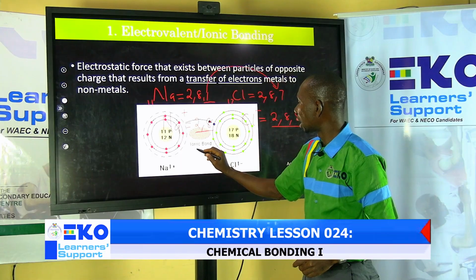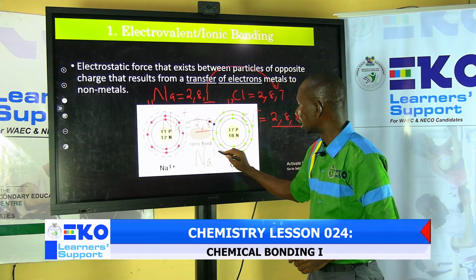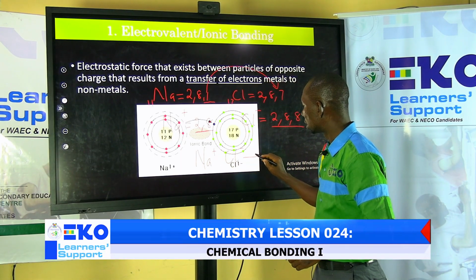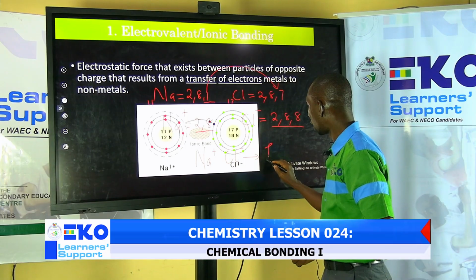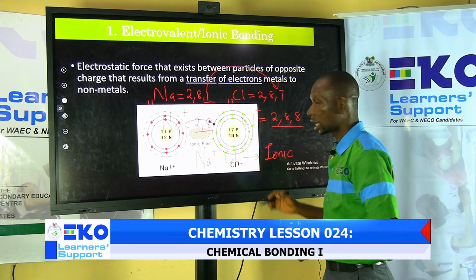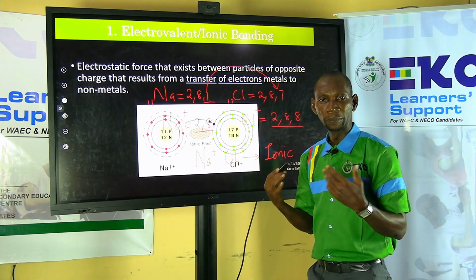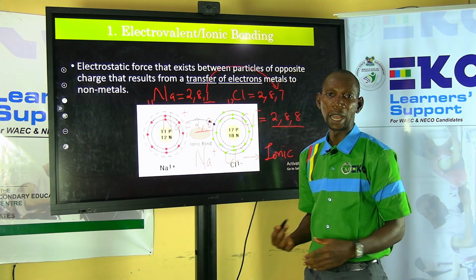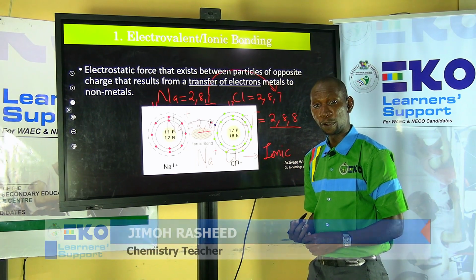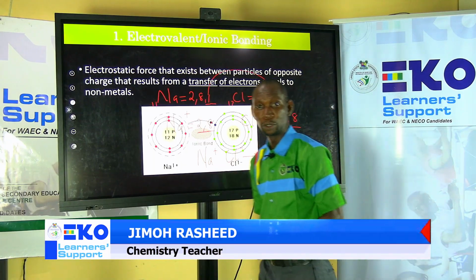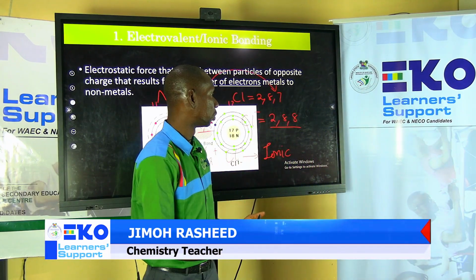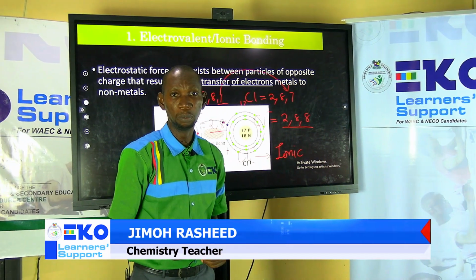And because ions are formed, sodium ion and chloride ion, this type of bonding is referred to as ionic. Yes, that's where it got its name from, ionic, because it results in the formation of an aggregate of ions. I hope that you are able to get what happens during electrovalent bonding.